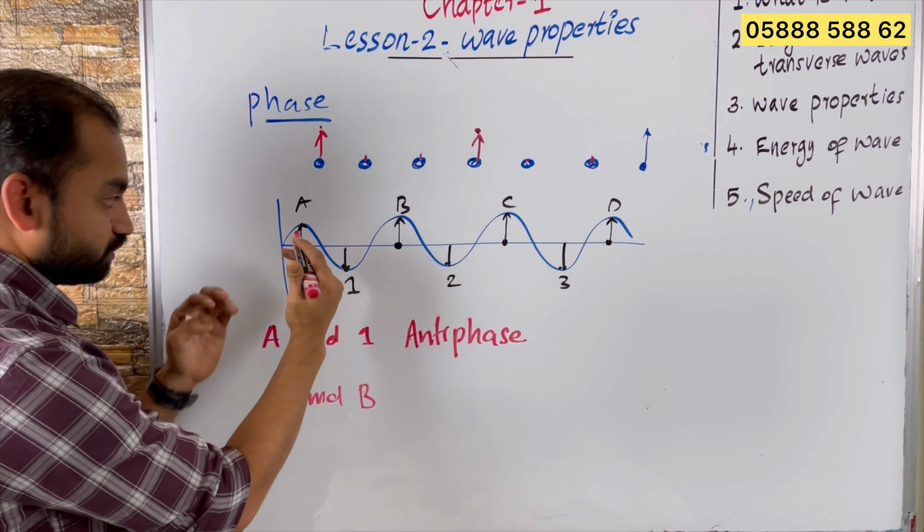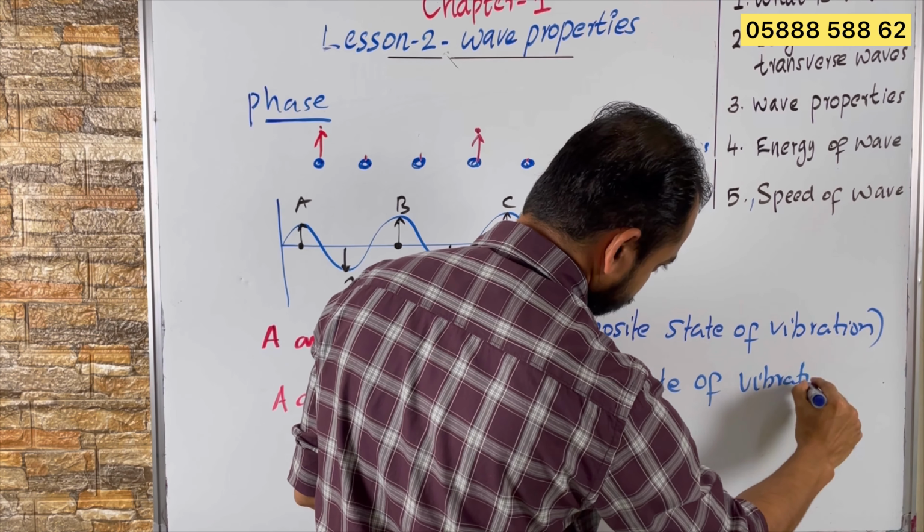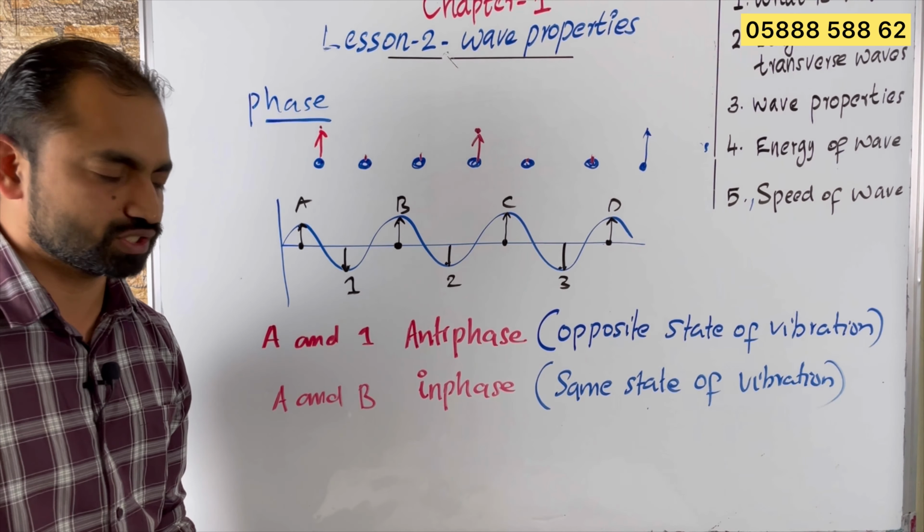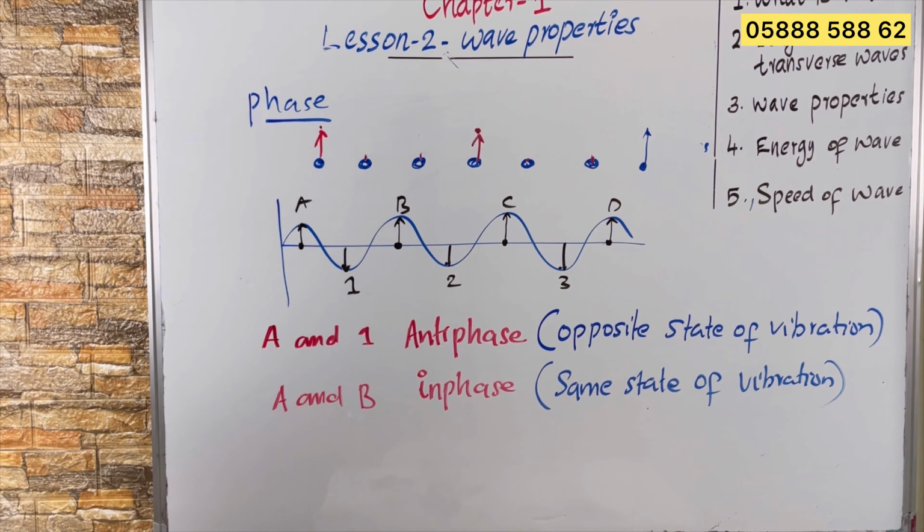What is the meaning of antiphase and in phase? Antiphase means opposite state of vibration. In phase means same, they are in same state of vibration. So particles that are in the same state of their vibration at that time are in phase, and particles that are in opposite state of vibration, then we say those particles are in antiphase.